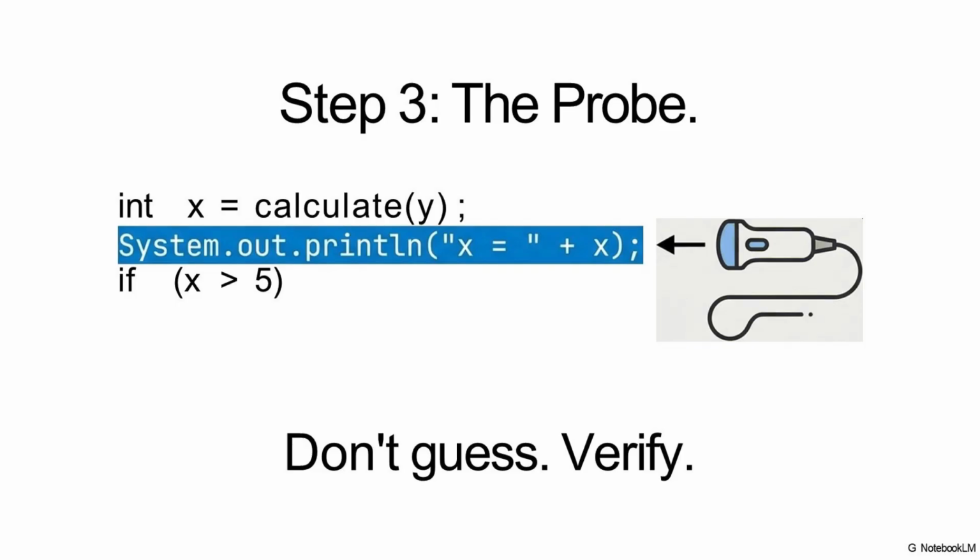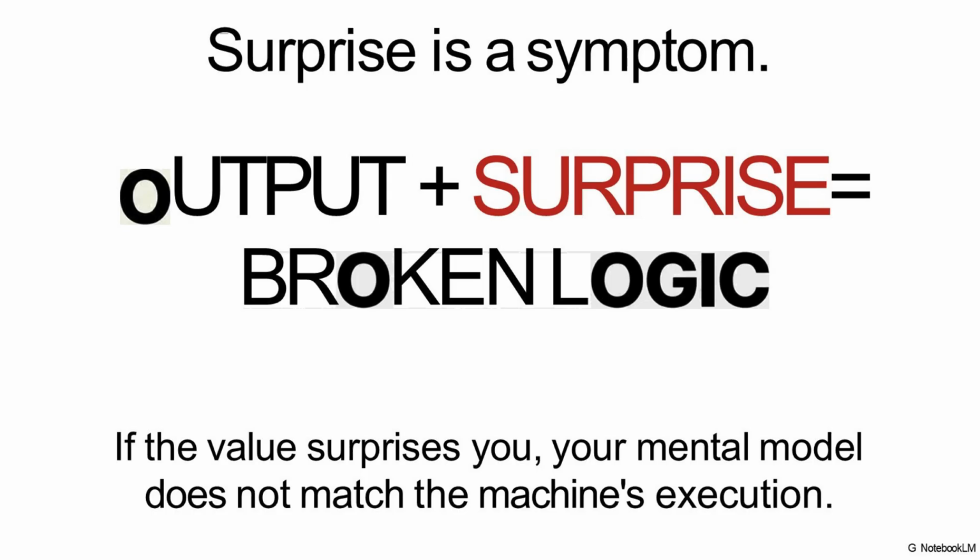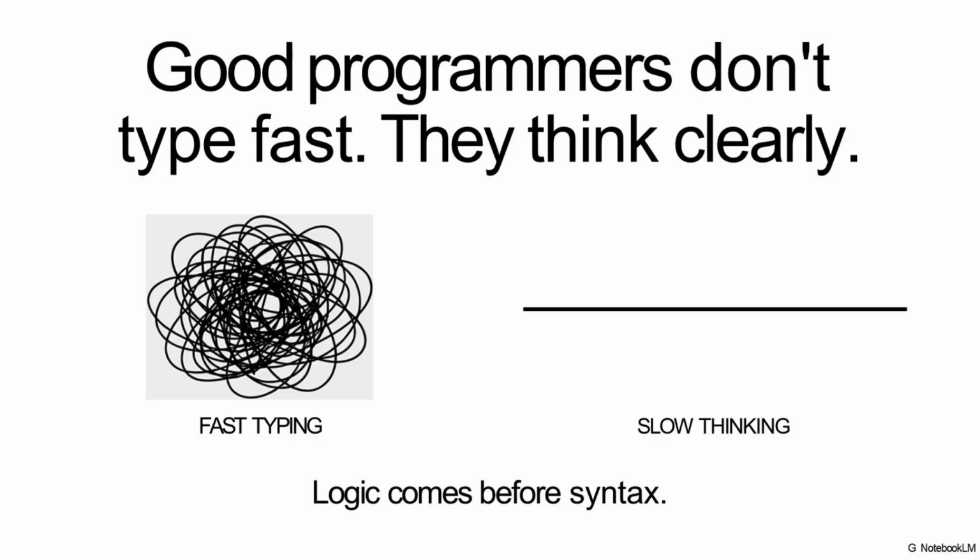Step 3. Use print statements as debugging tools. If you aren't sure of your logic, use System.out.println to check your variables. If the value surprises you, your logic is wrong. It's that simple. The key takeaway is this.